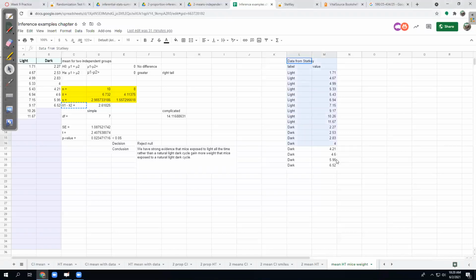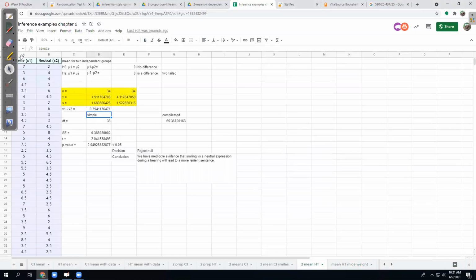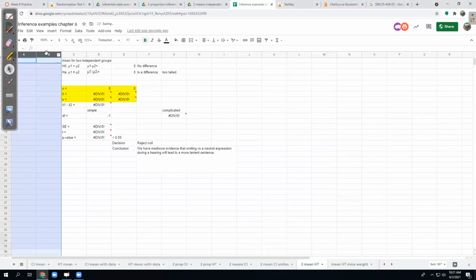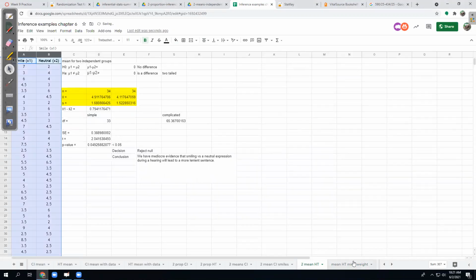Earlier, I had pasted it in from StatKey. That's what this is. I really don't need that right now. Here it is from our homework, pasted in. So once the data is in there, all I did was delete these two columns, and repaste my data on top of it after I deleted them. It's always safe to delete first, then paste second. Do that. Someone's looking for that.